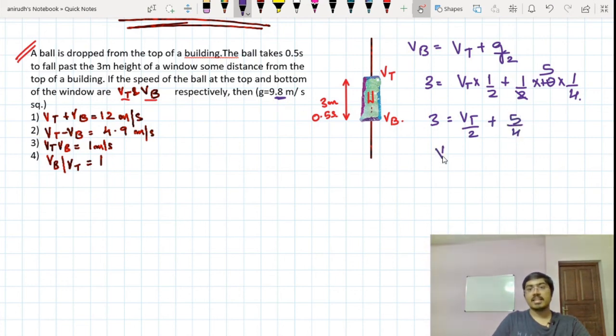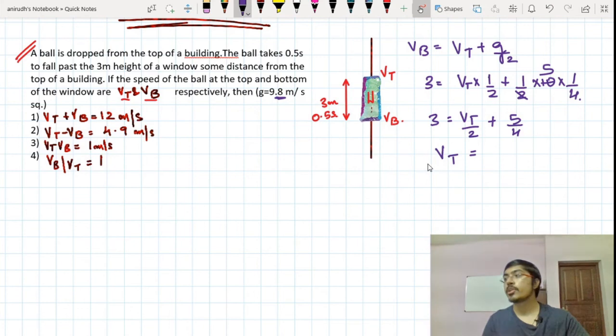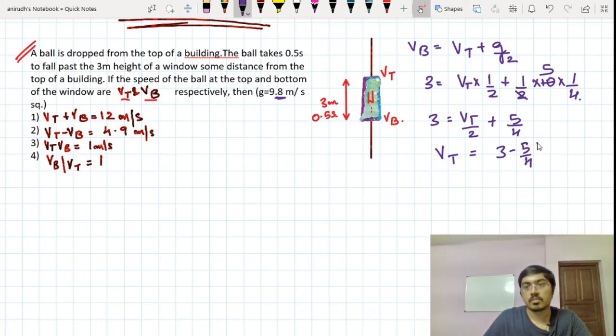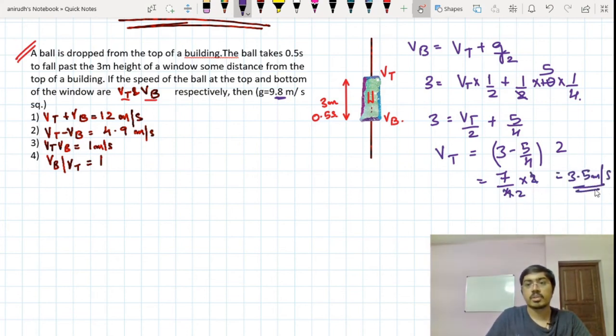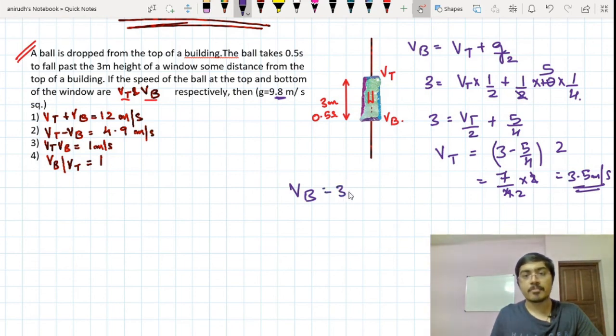So I can say that Vt is equal to 3 minus 5/4, multiplied by 2. So this is 3.5 meters per second. Okay, so this is how I got the value of Vt. Now I will substitute this Vt over here to find the value of Vb. So Vb is equal to Vt, which is 3.5, plus 5. Let us take g as 10 itself here. So it's easy to conclude from the options now.